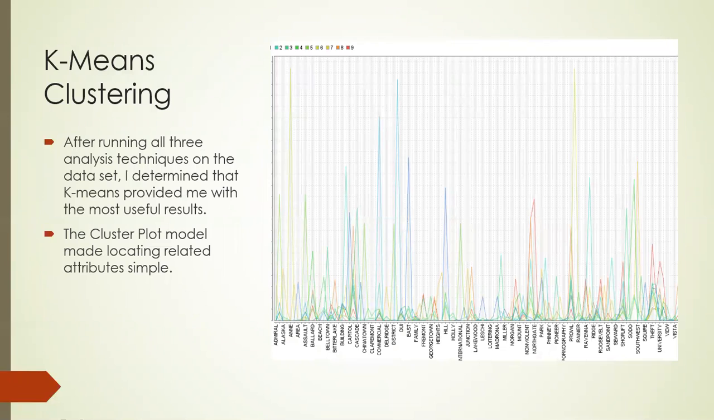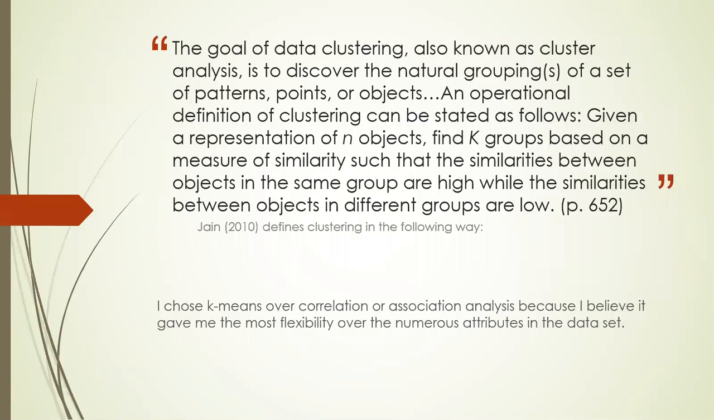I settled on K-means clustering after trying out all 3 of the techniques. I felt like K-means was the most useful to me for 2 reasons. The first one, you could see here the cluster plot model. These large spikes were obviously immensely helpful in pointing out to me where I should start looking, where the patterns were strongest. I also chose it just because I believe it gave more flexibility over the numerous attributes compared to the other 2 analysis options.